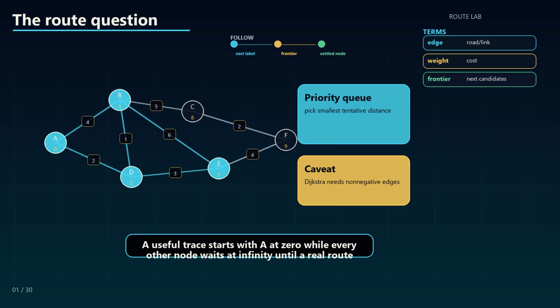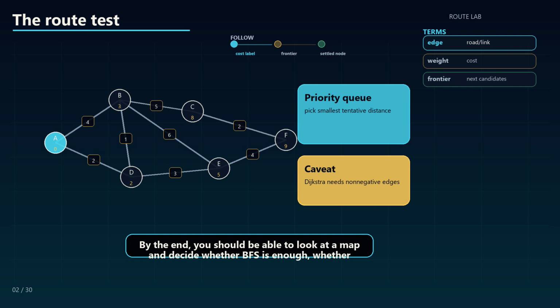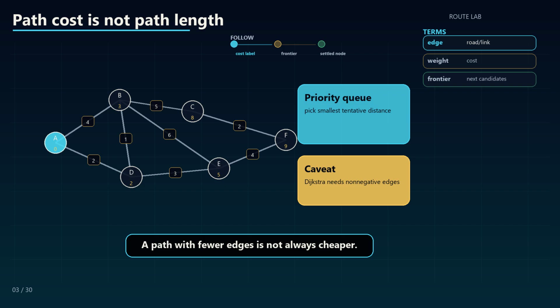real route reaches it. The emotional trap is familiar: the route that looks shorter feels correct before the costs are counted. By the end, you should be able to look at a map and decide whether BFS is enough, whether Dijkstra is safe, and why one cheaper-looking route can override another. A path with fewer edges is not always cheaper. Once roads carry costs, the algorithm must compare total distance, not just number of hops.